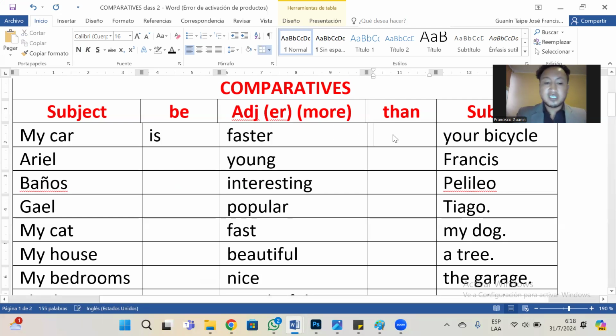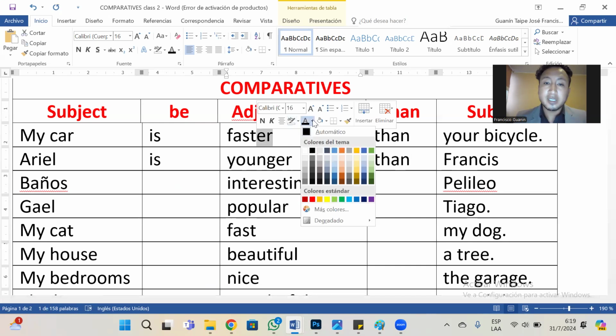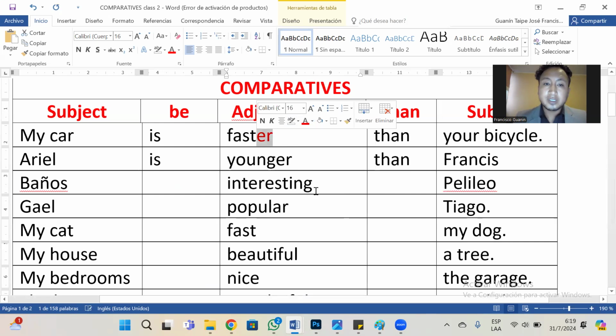Faster than your bicycle, right? My car is faster than your bicycle. Ariel is young. One syllable. No, younger. Younger than Francis, right? In this part, you have to understand that you need to change this part.